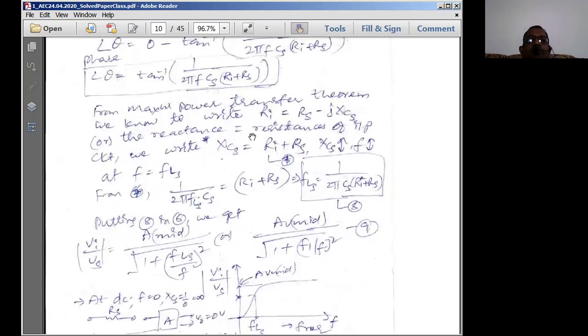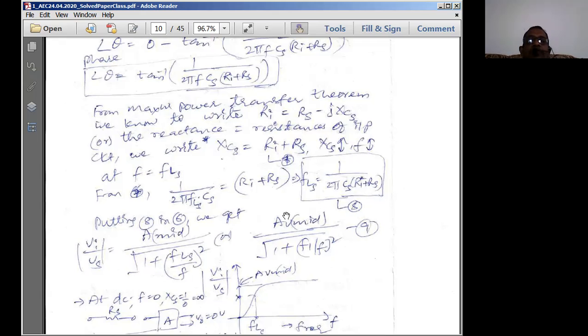That is what we are putting over here. So for maximum power transfer, we'll write Ri is equal to Rs minus jX into Cs. Which means the entire thing, the reactance, is equal to the input resistance of the transistor circuit. So I can write reactance should be equal to Ri plus Rs in general.